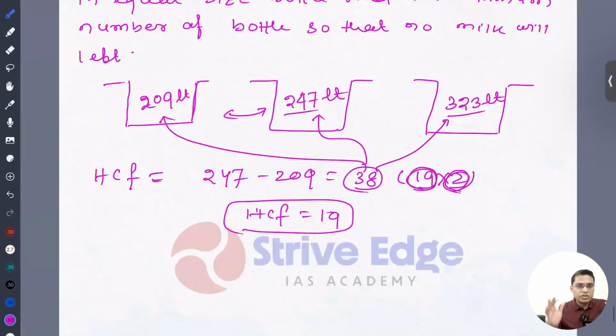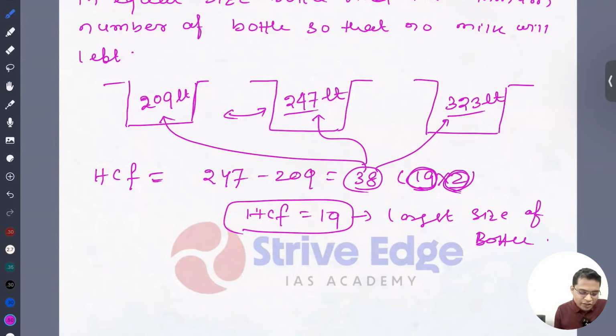Whenever you use the largest size of bottle, you'll need fewer bottles. So this is the largest size of bottle. Then what is the smallest size of bottle?